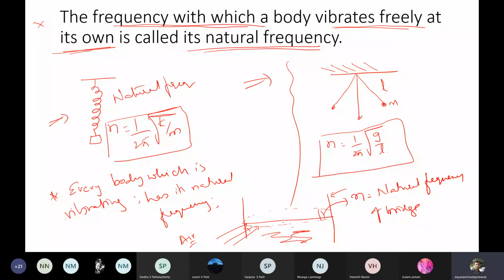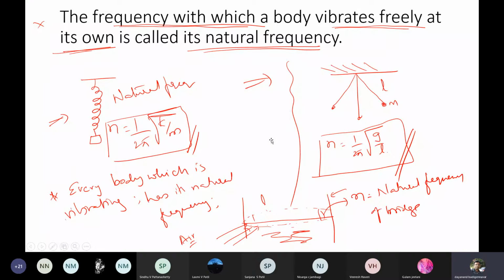This all depends upon the length of the bridge and the dimensions of the bridge. On that basis it has its own frequency. Therefore natural frequency applies to all bodies irrespective of type. If a body is able to vibrate, it has its own frequency at which it oscillates freely. That type of frequency is called the natural frequency. For the spring mass system, this is the value of natural frequency. For the simple pendulum, this is the value of natural frequency. In the last class we have discussed this.